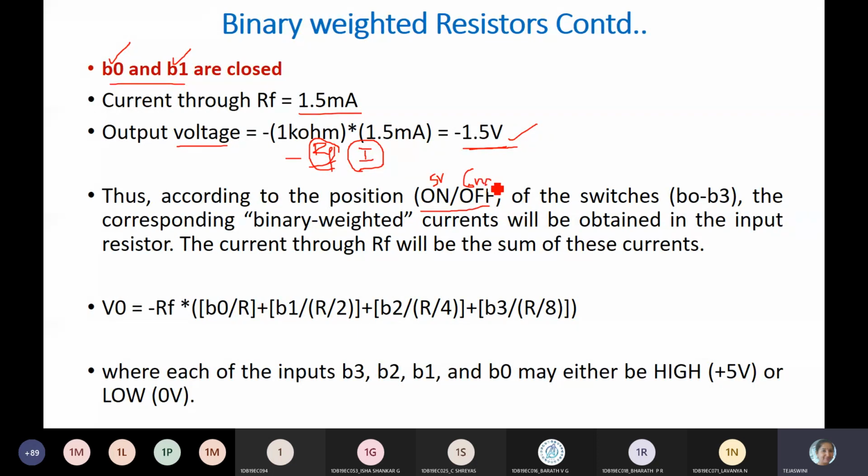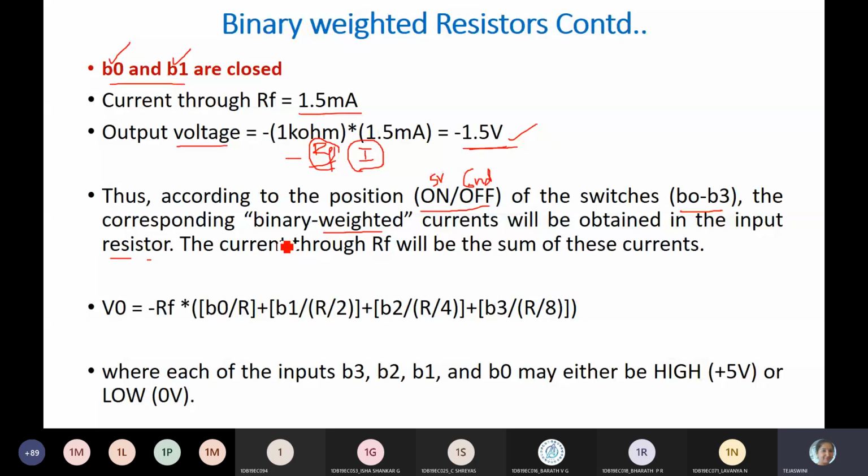So here it is binary weighted, based on the input resistors, because the resistors have different values: R by 2, R by 4, R by 8. So finally what is our intention? We need to sum all these currents. Same thing we have done here, right?